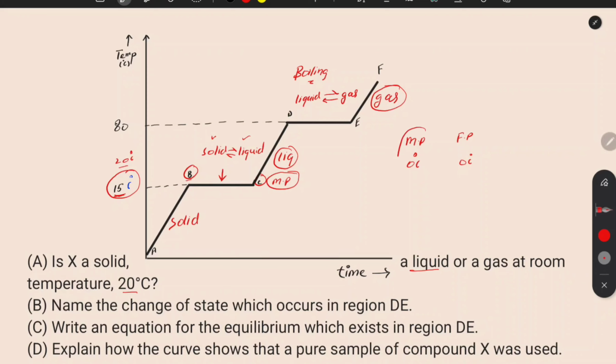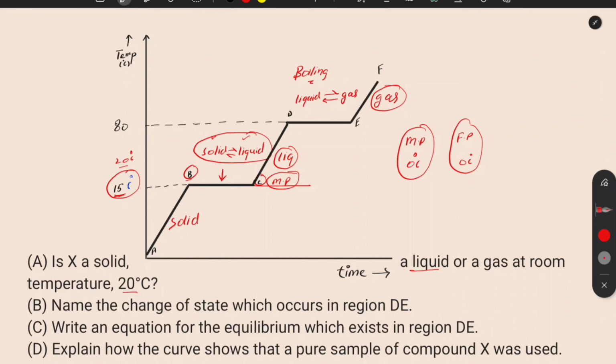So the melting point and the freezing point are the same temperature. If you raise the temperature at this point, then the solid will definitely convert into liquid state because of the high kinetic energy, and if you lower the temperature, the liquid will convert into solid state. So at this temperature, the melting point or freezing point, at this specific fixed temperature both states are present